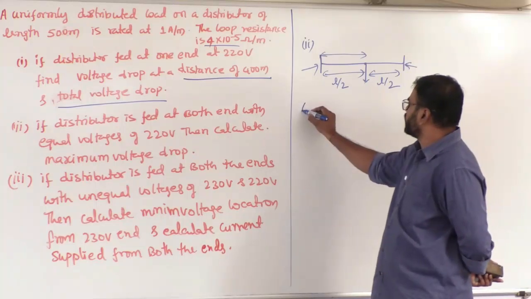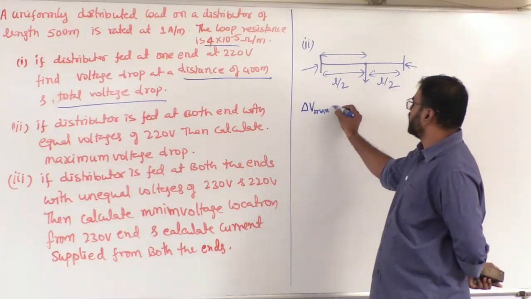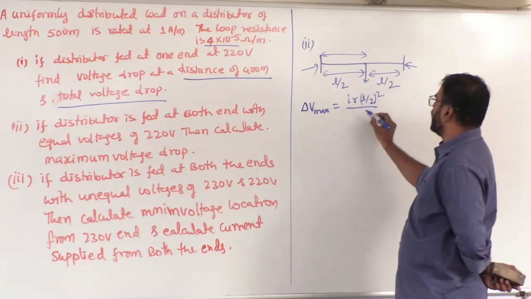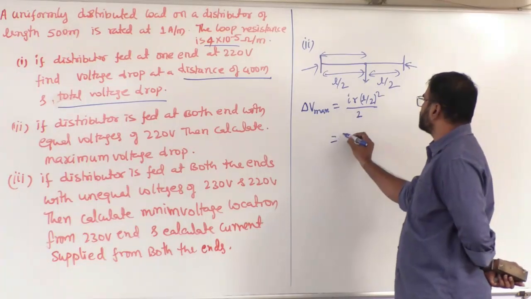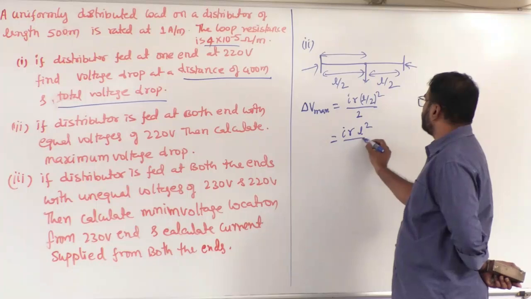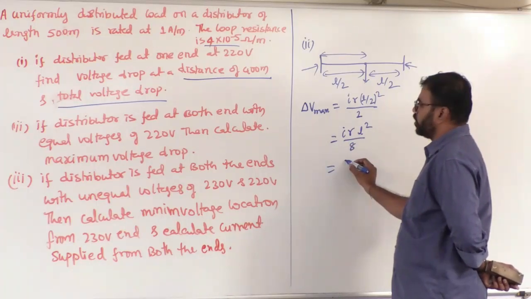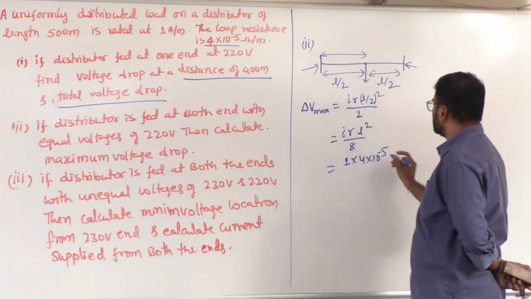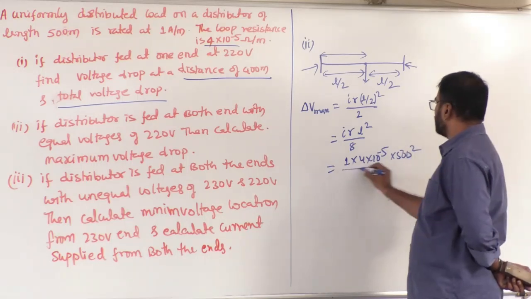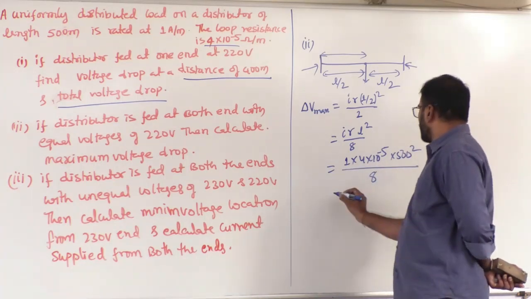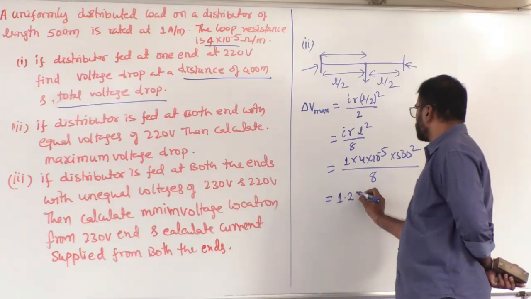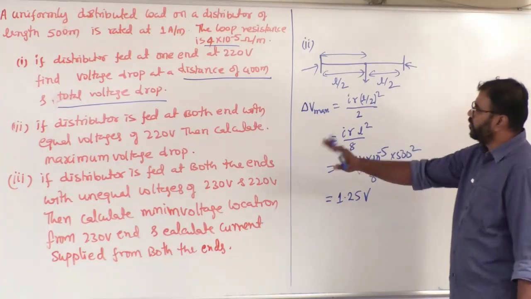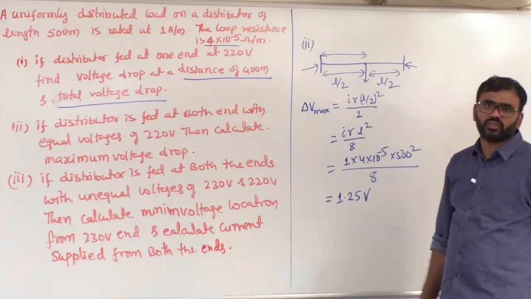So you need to calculate the maximum voltage drop. That is nothing but I into R into L by 2 whole square by 2, that means IR L square by 8. Let's substitute: I is 1 ampere, 4 into 10 power minus 5, L is 500 square divided by 8. If I solve this, we get 1.25 volts. That is the delta V max. This is for fed at both ends with equal voltages. Clear?